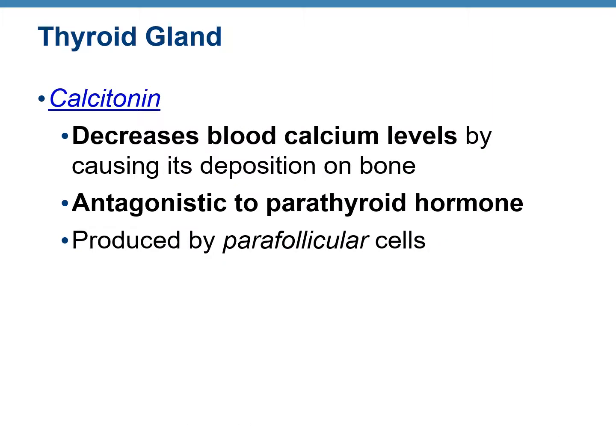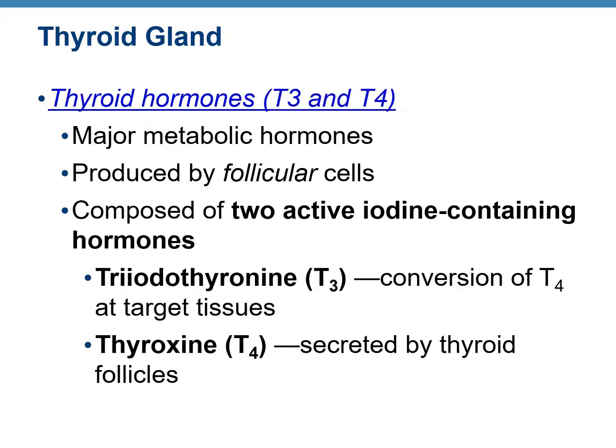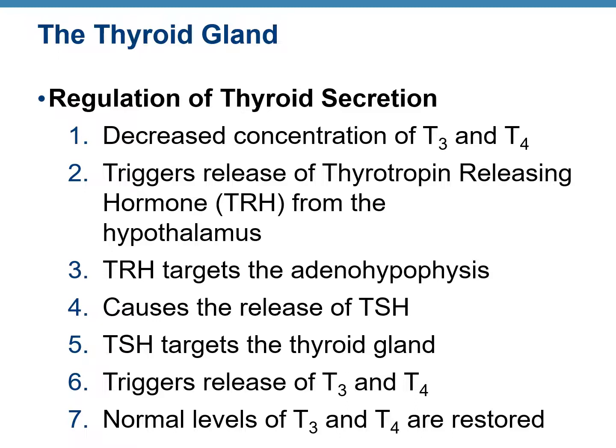The function of the hormone calcitonin is to decrease the blood calcium levels because it causes the deposition of calcium on bone. This is antagonistic, that means opposite in nature, to parathyroid hormone. This is produced by the parafollicular cells of the thyroid gland. T3 and T4, that means triiodothyronine and thyroxine hormones, are major metabolic hormones of the body. These are produced by follicular cells in the thyroid. This slide describes how the thyroid hormones are regulated by the pituitary and also hypothalamus.